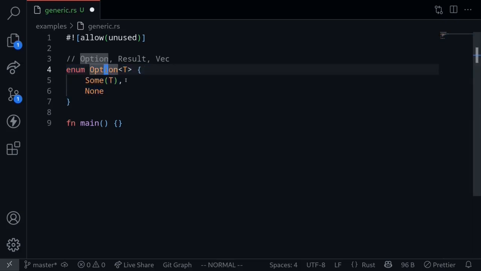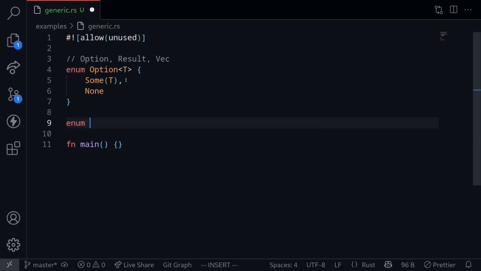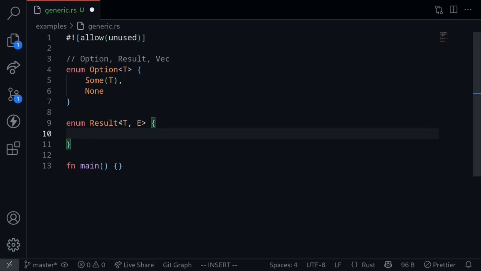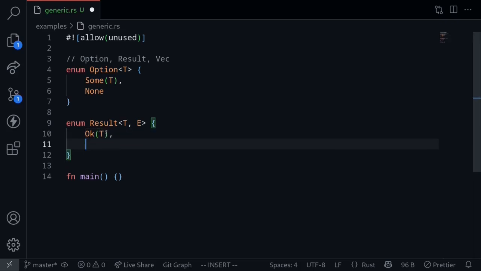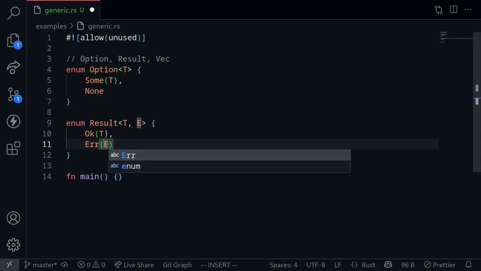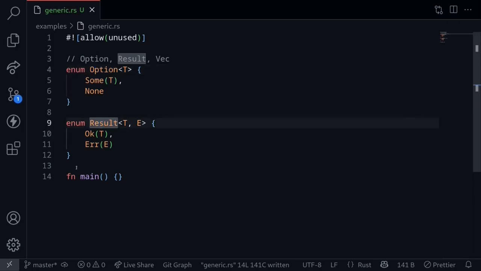Now let's look at an example of a generic data type for Result. What does it look like? How is it defined? Result is also an enum, Result. Inside here, we put in our type placeholders. Recall that a Result takes on two other types: the type that is returned in the successful case and the type that is returned in the error case. Now notice that here we define two type placeholders, T and E. How are they used? In the Ok case, we return a type of T wrapped in Ok. In the Err case, we return the enum value of Err with the type E inside. So this is how an Option and a Result are defined.